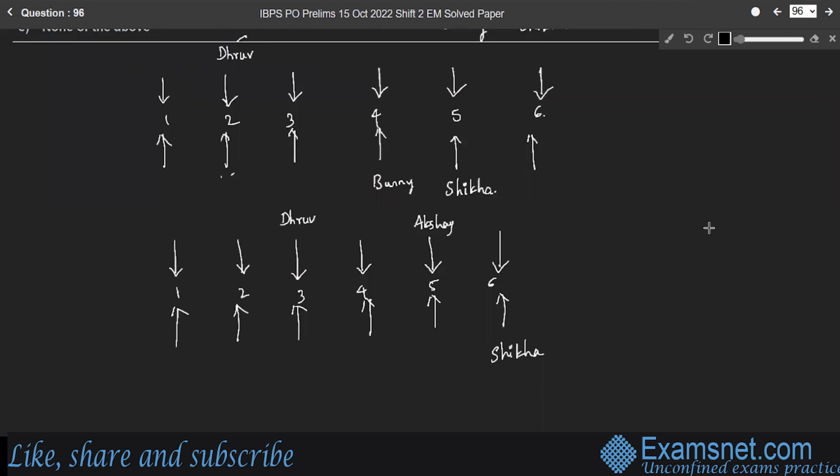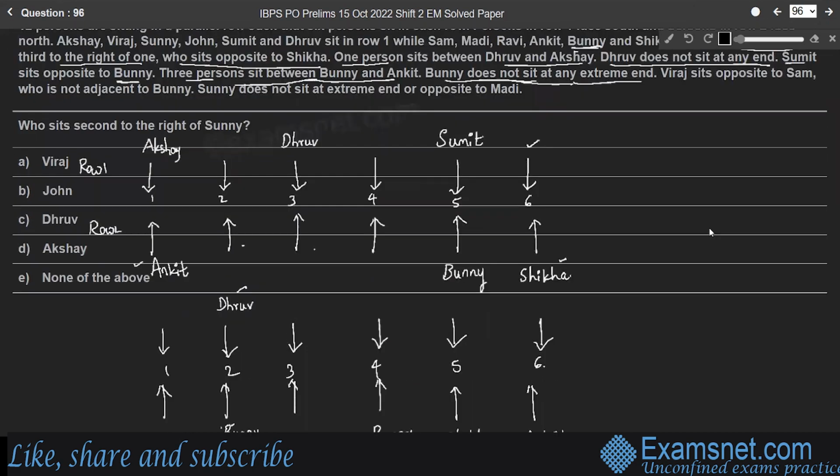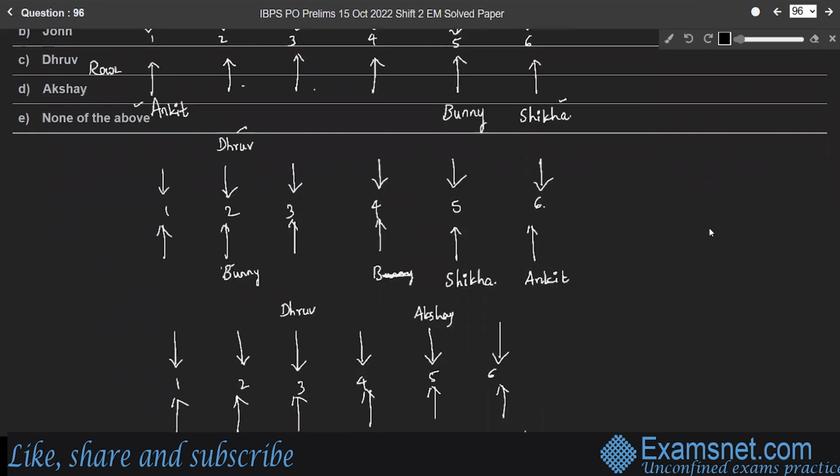If you consider Bunny here, in that case, we can consider Ankit's place in the 6th position, right? Then only the condition will get satisfied. And opposite to Bunny, Sumit should be sitting. But in case 2, opposite to Bunny, Dhruv is already sitting. Therefore, case 2 is cancelled, because opposite to Bunny, Dhruv is already sitting.